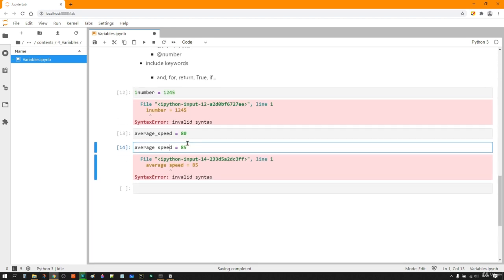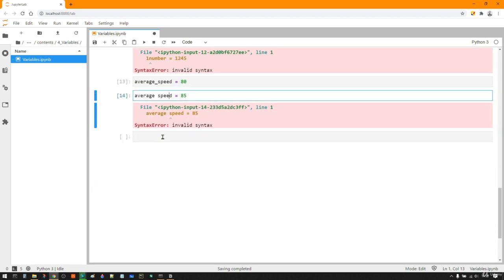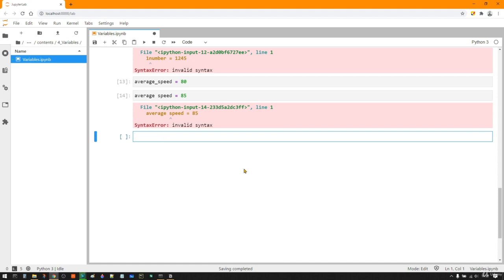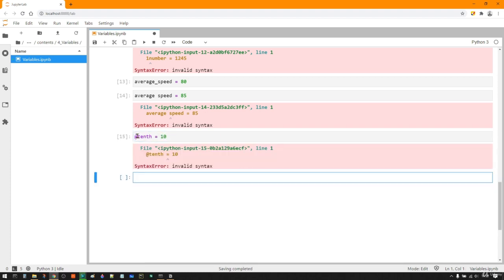Next case, you cannot include special characters. Let's say you want to write at10, for example. Since you used the at sign, you got the syntax error. One more, you cannot include keywords. For is a keyword. As you see, JupyterLab already changed its color to green, which means it's a Python special word, a keyword.